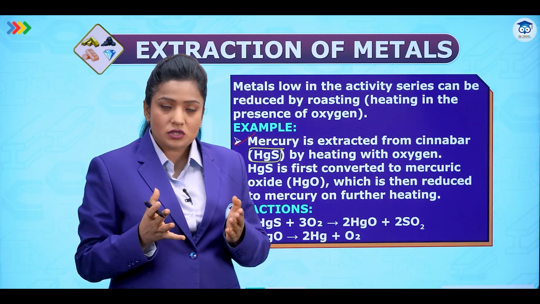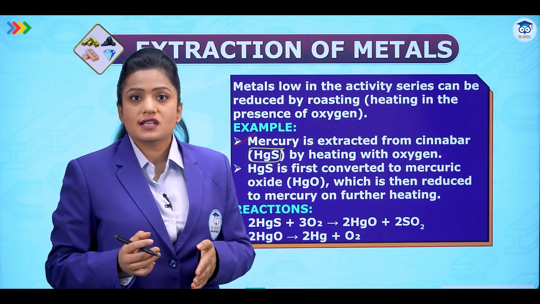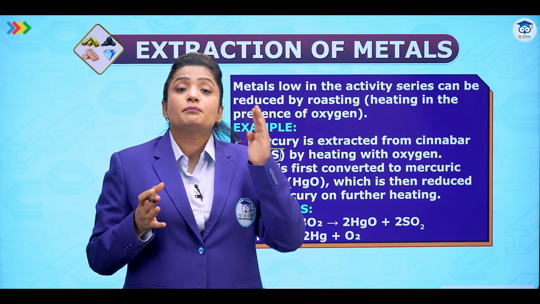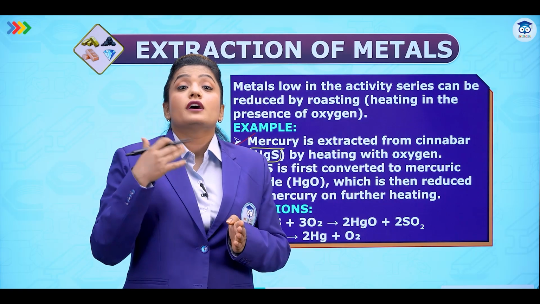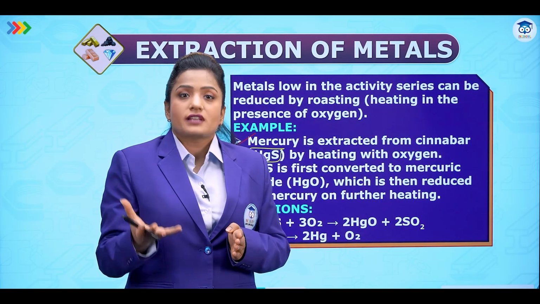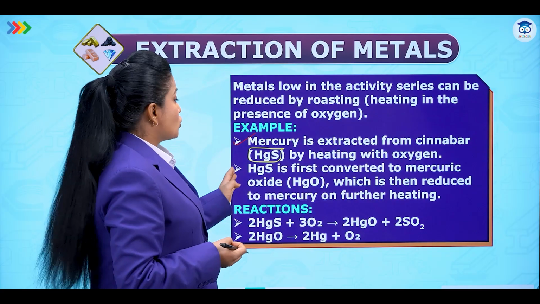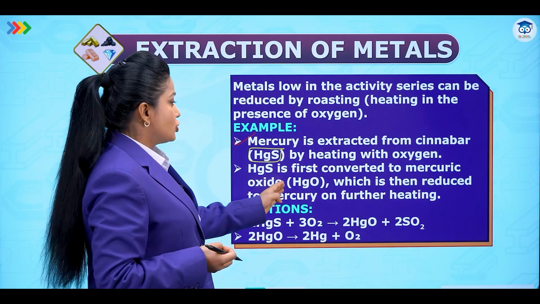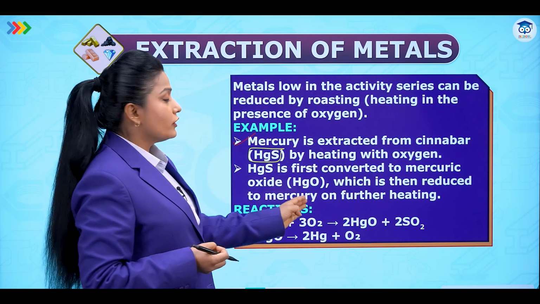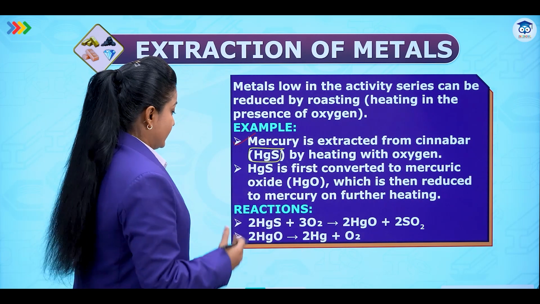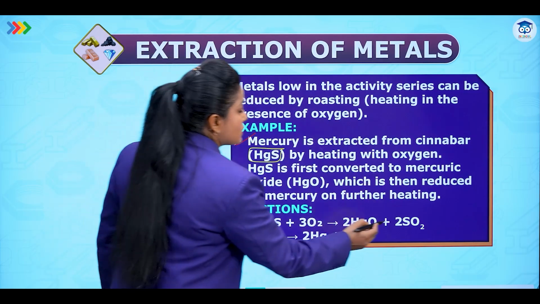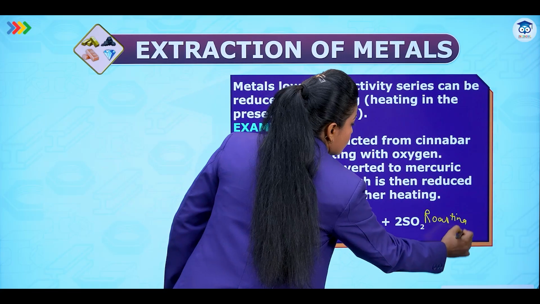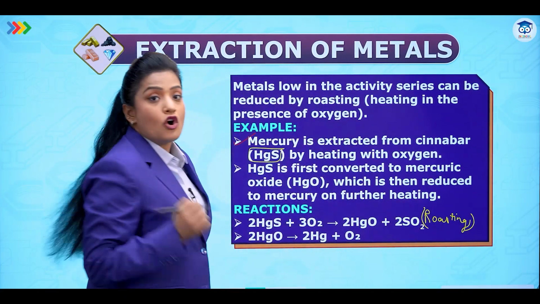So what exactly is roasting? Roasting is a chemical process in which the sulfide ores are heated in presence of oxygen to provide us with oxides of metal. So HgS is first converted to mercuric oxide, HgO, which is then reduced to mercury on further heating. The first reaction is the roasting step, which is heating in presence of oxygen.